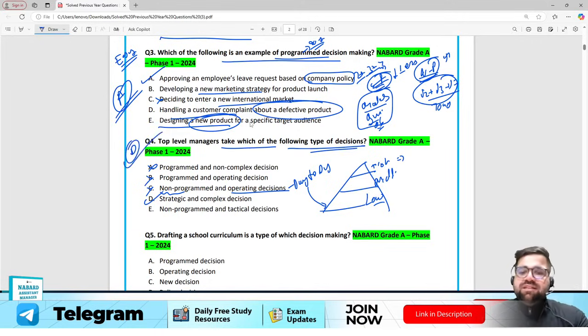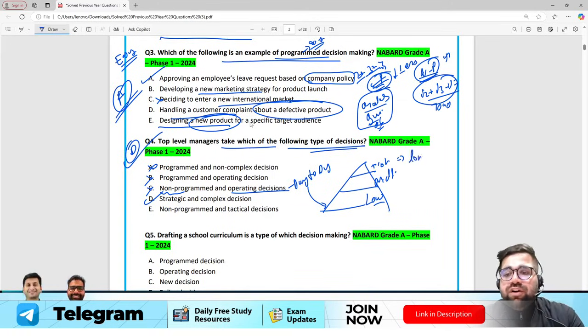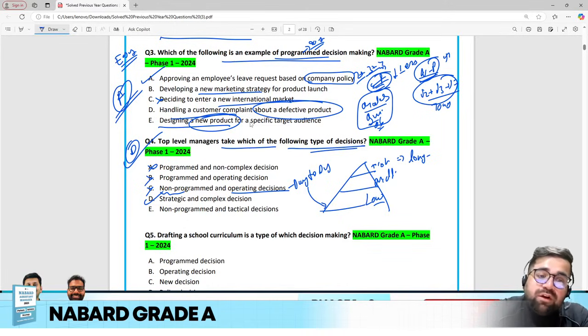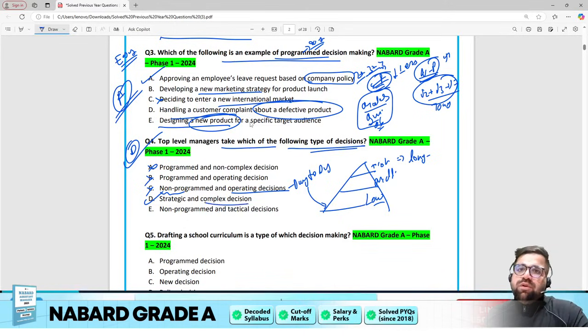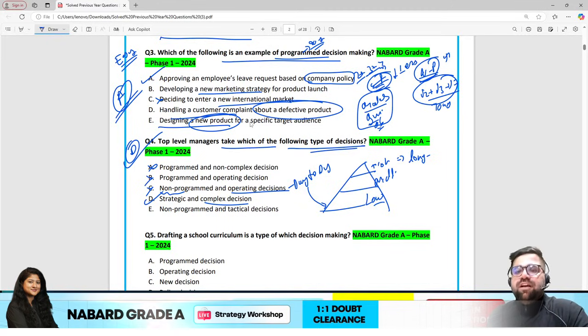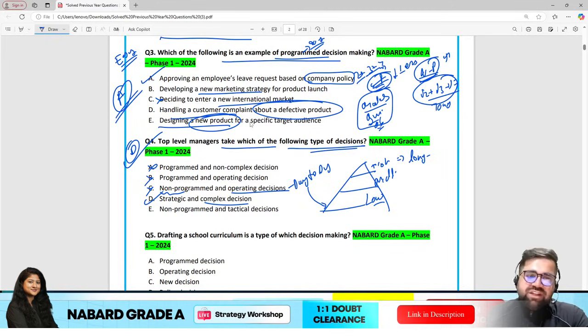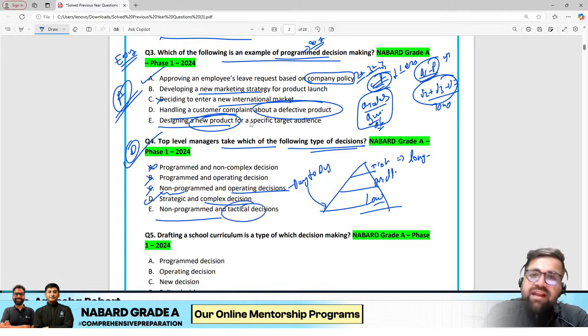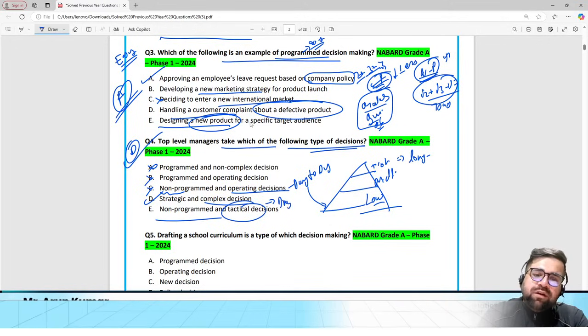Top level managers take those decisions which are long term, which will decide the entire way of the company. And complex decisions are basically your non-programmed only. Non-programmed decisions take time. So option number D justifies that yes, if you are working on the top level of the company, then you should take strategic and complex decisions. Rest decisions can be taken by low and middle. Non-program and tactical. Tactical is just another word for operating, you can say. Tactical again means day to day.